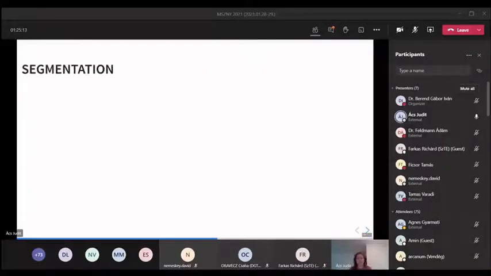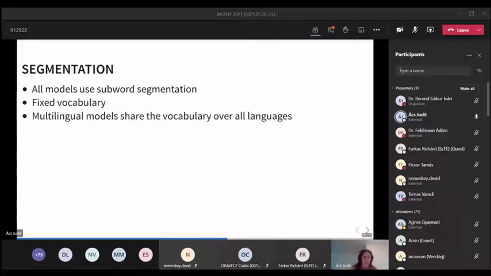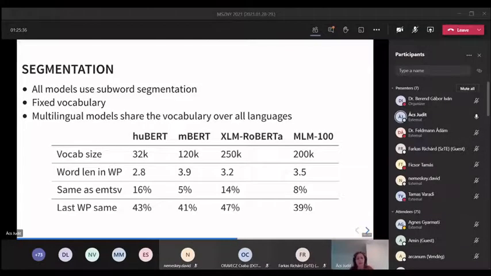And before I turn to the results, I want to briefly talk about the segmentation. I mentioned that all these models use subword segmentation with a fixed vocabulary. And multilingual models have a shared vocabulary for all languages. This means that they use the same subword vocabulary for 100 languages. And we examined how good these vocabularies are.